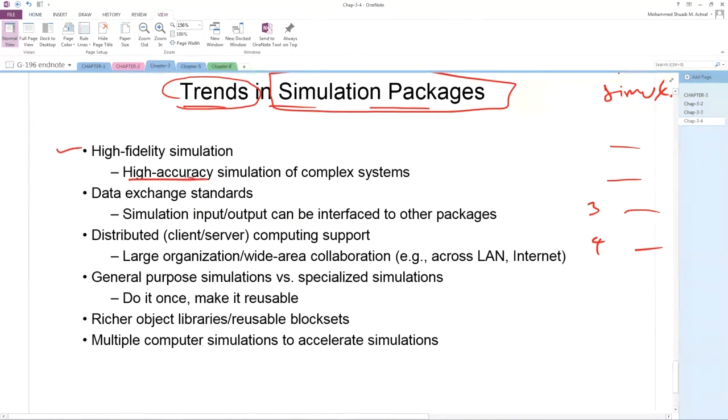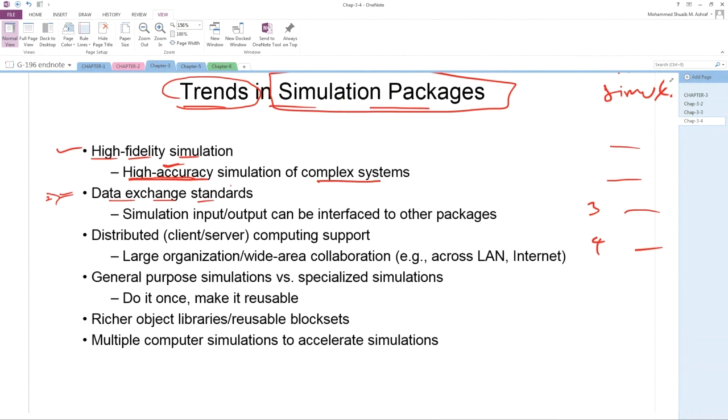High accuracy: high fidelity simulation. High fidelity means high accuracy of complex systems. Number 2, data exchange standards. It will support different data exchange standards, Linux to Windows, Windows to Android, Android to Apple.